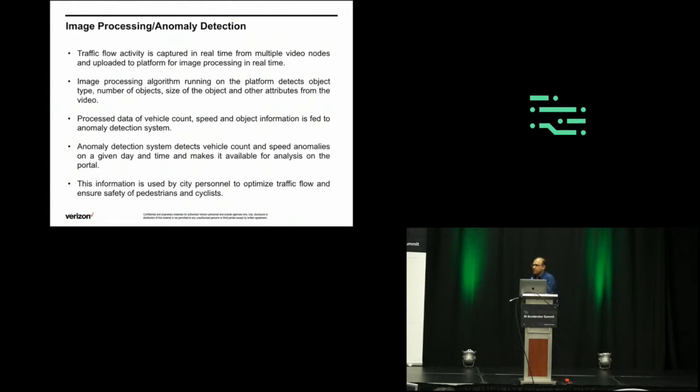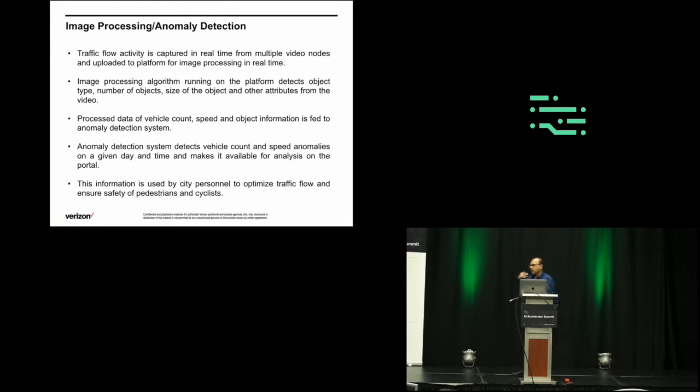That information, along with other information, is sent to the anomaly detection model, which collects the key attributes and makes the determination on whether, at a given time or on a given day, there is an anomaly or not. The processed data is fed to the model, and the anomaly is detected by this anomaly detection system.